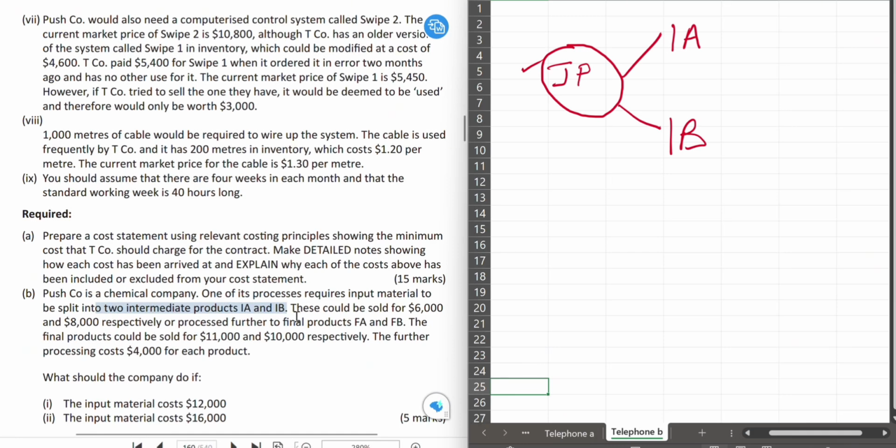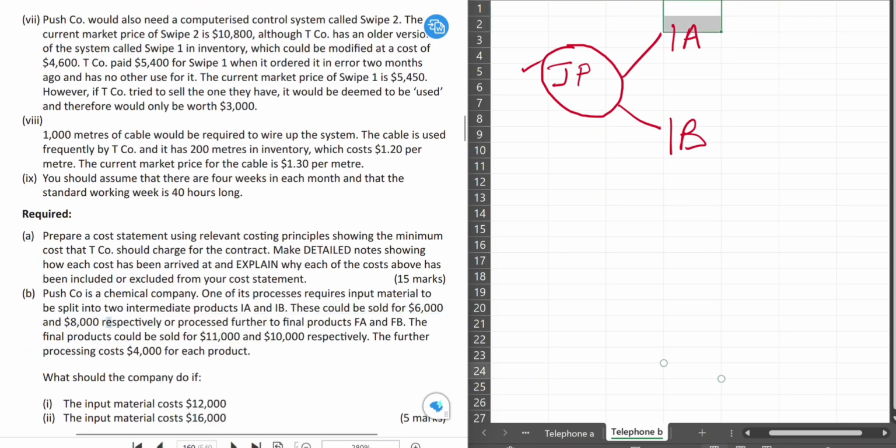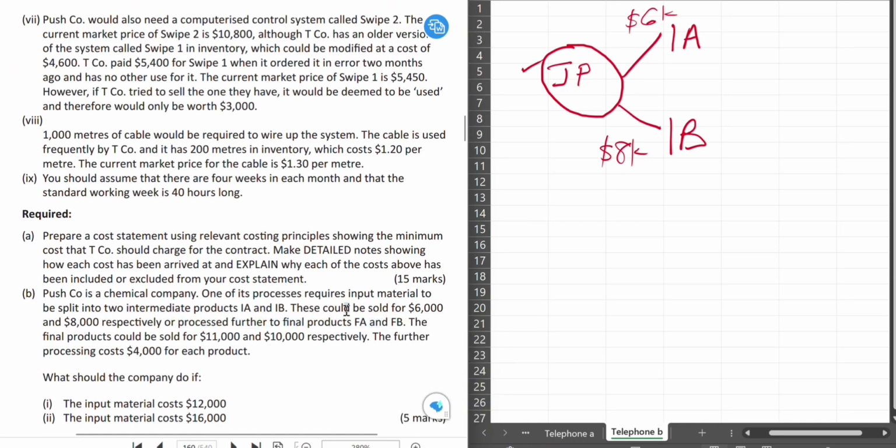Let's keep reading. This could be sold for 6,000 and 8,000 respectively. That is one option: selling IA for $6K and IB for $8K. That's option 1. Option 2 is that it can be processed further to final products FA and FB. So we have the other option to further process.